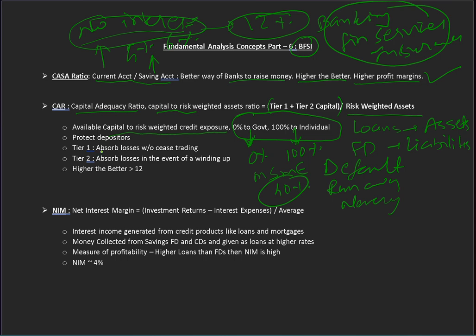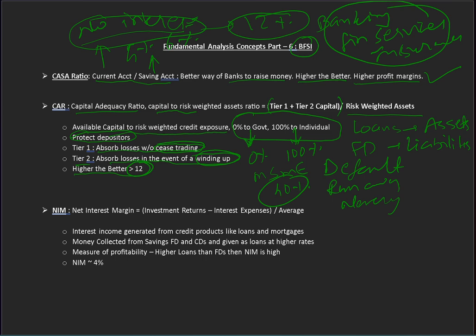So tier 1 and tier 2, this ratio basically protects the depositors. This is good for the depositors. They have to see the CAR, capital adequacy ratio, before putting deposits in the bank. Tier 1 is the capital which absorbs losses without any ceasing of operations, whereas tier 2 is the capital which absorbs losses in the event of winding up. So this is very dangerous. So this CAR should be higher the better. It should be greater than at least 12. Just remember this.